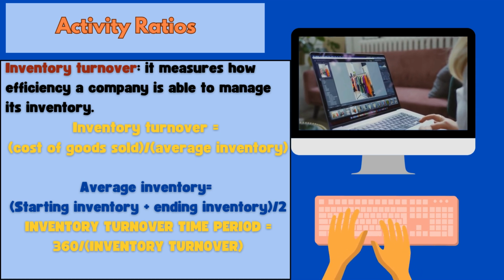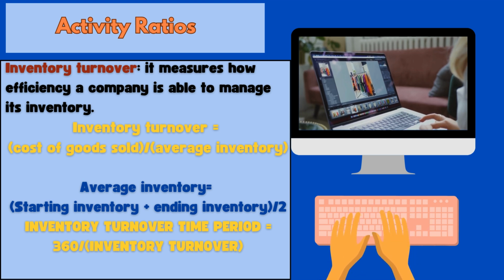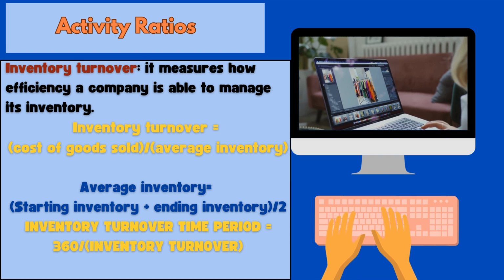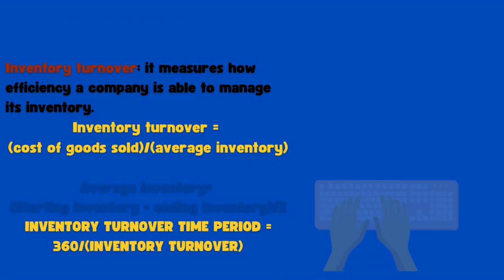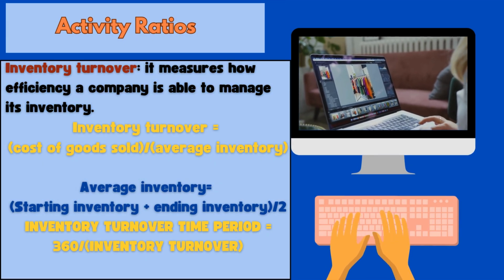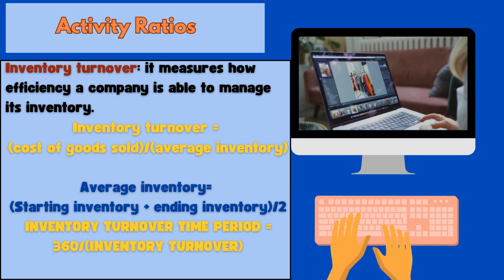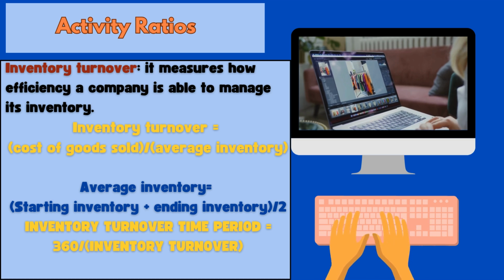Now we move to other indicators. Here we talk about the activity ratios. So throughout the income statement, the company could calculate several ratios. We start with the inventory turnover. It measures how efficiently a company is able to manage its inventory. The inventory turnover is equal to cost of goods sold divided by average inventory, and the average inventory is equal to starting inventory plus ending inventory divided by 2.